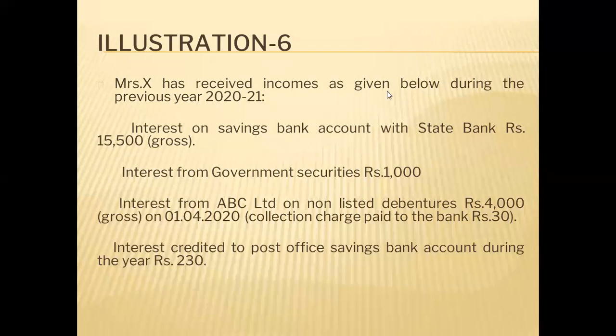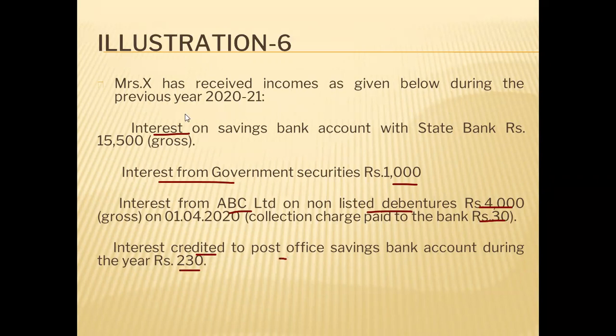Okay, so we are solving illustrations. Today we will see illustration number 6 on income from other sources. So read this illustration. Mrs. X has received the income as given below. For the previous year 2020-21, interest on savings bank. Interest from government security 1,000 rupees. Interest from ABC Limited on non-listed debentures, that is 4,000 rupees, and collection charges is 30. Interest credited to post office savings bank 230.